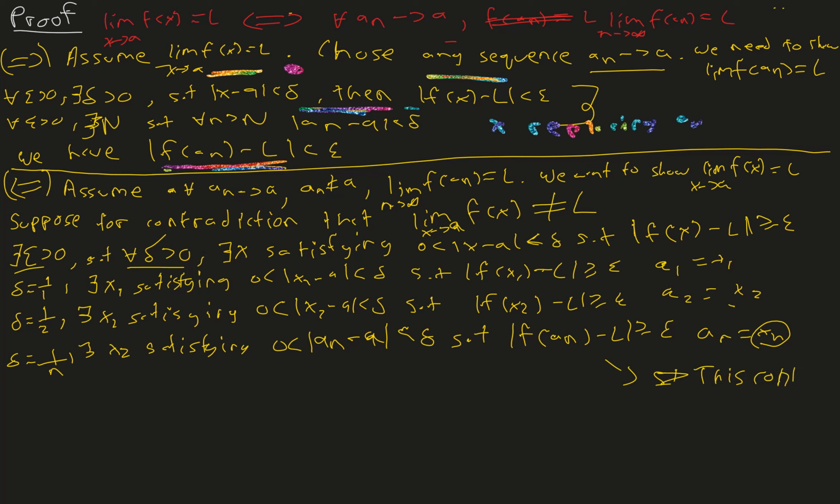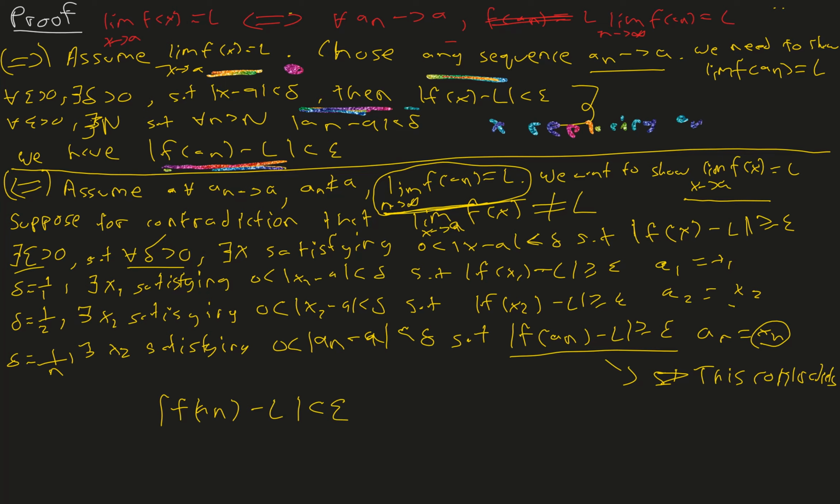So let me explain what really happened if you don't already see the contradiction. We have a sequence f of an, with |f(an) - L| greater than or equal to epsilon, which does not converge. So we have a sequence f of an that does not converge to L, but we assumed that the sequence f of an converges to L. That means at the end |f(an) - L| should be less than epsilon.